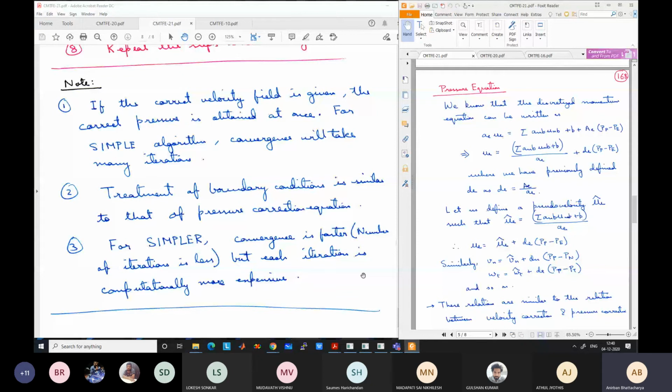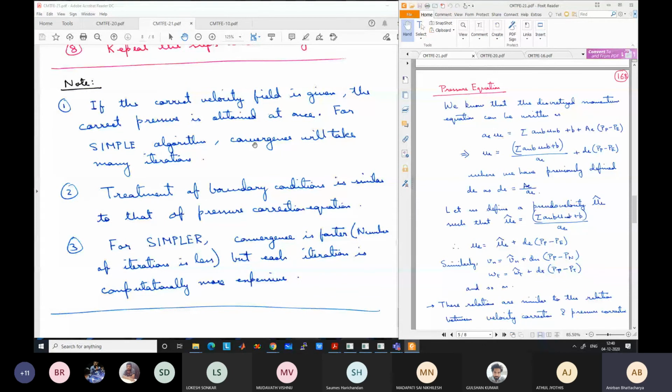We have already discussed this, but please note that if the correct velocity field is given, by some reason, the correct pressure is obtained at once. For the SIMPLE algorithm, convergence will take many iterations. But for the SIMPLER algorithm, if the correct velocity is known, you get the correct solution in only one iteration.